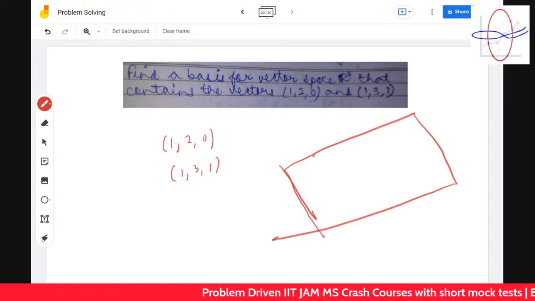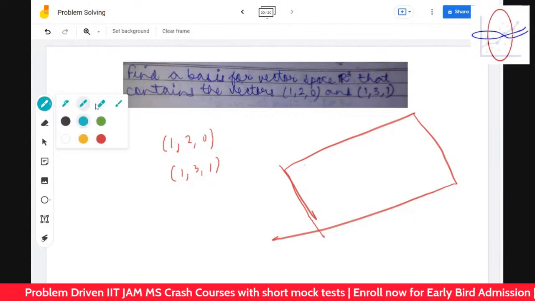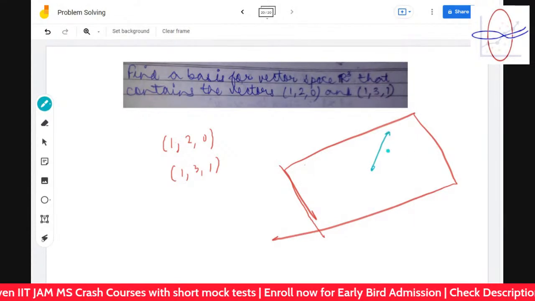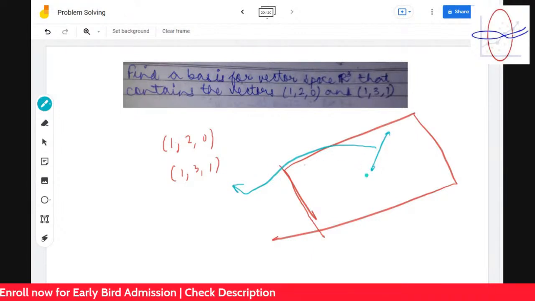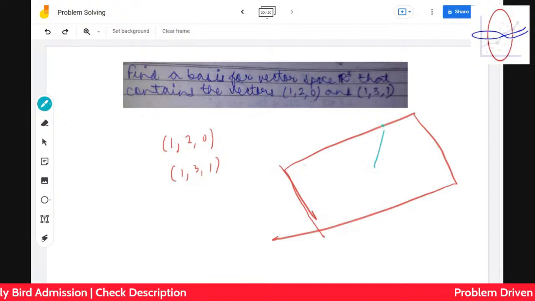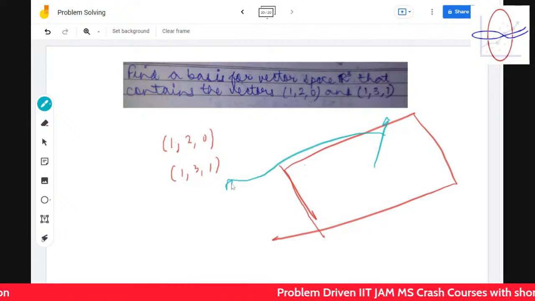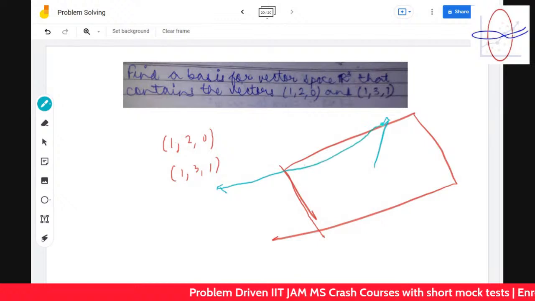Using two vectors, we can find a plane. So if you take any other vector that is not in this plane, outside this plane, and add it into the basis set, that will be a vector making the basis of the entire R cube.